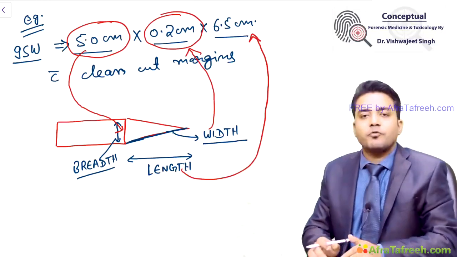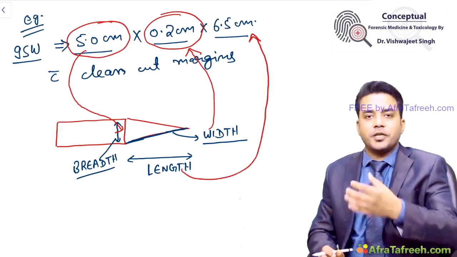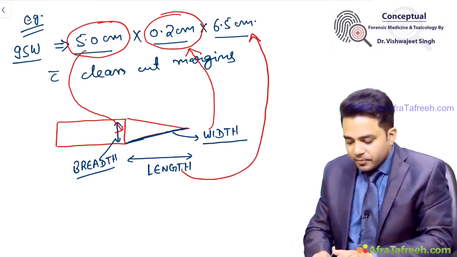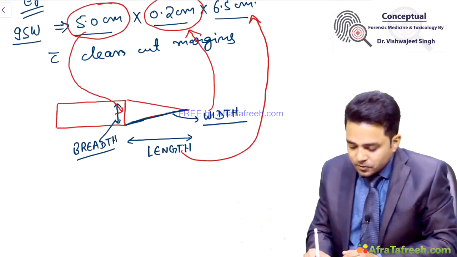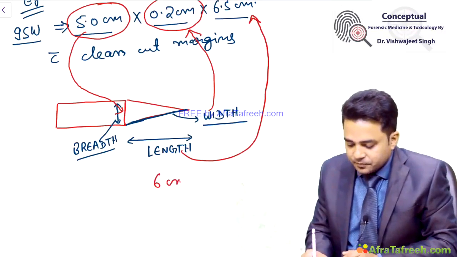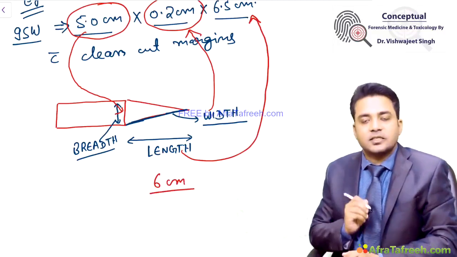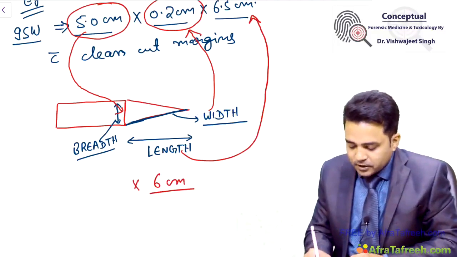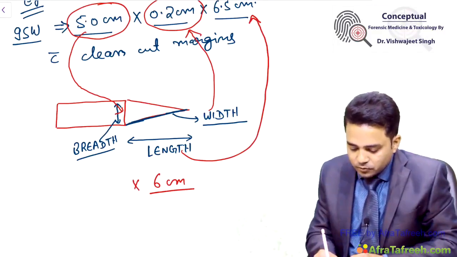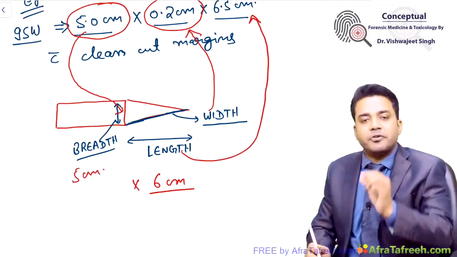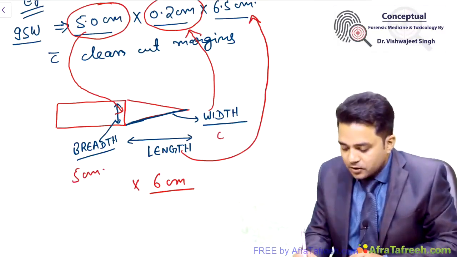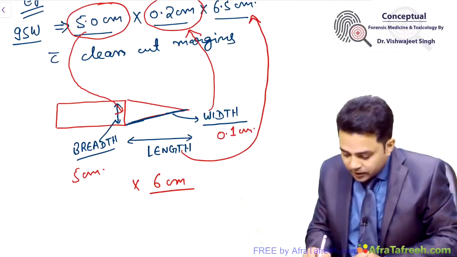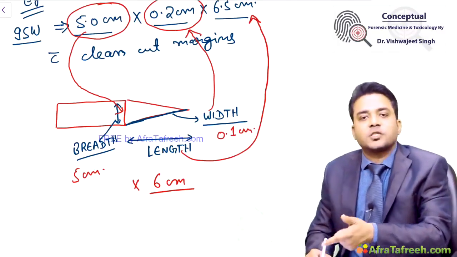This is what we do regularly. We give opinion for weapon of offenses recovered by police. If my knife length is suppose 6 centimeter, breadth comes out to be suppose 5 centimeter, and width of the blade of knife comes out to be 0.1 centimeter, then I will give the opinion that the depth of the wound is 6.5.